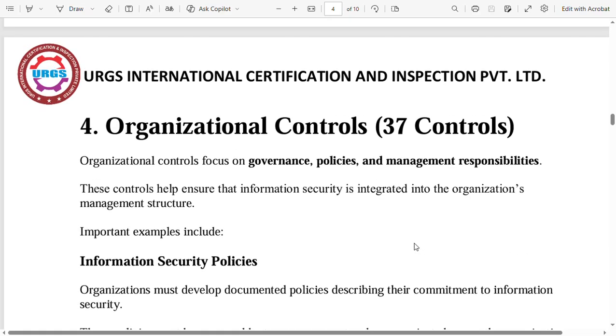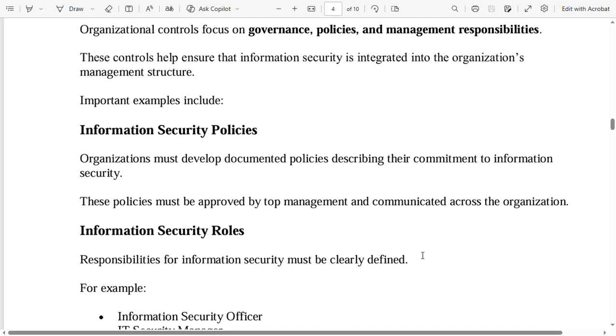Then next is organizational controls, 37 controls. Organizational controls focus on governance, policies, and management responsibilities. These controls help ensure that information security is integrated into the organization's management structure. Important examples include information security policies. Organizations must develop documented policies describing their commitment to information security. These policies must be approved by top management and communicated across the organization.